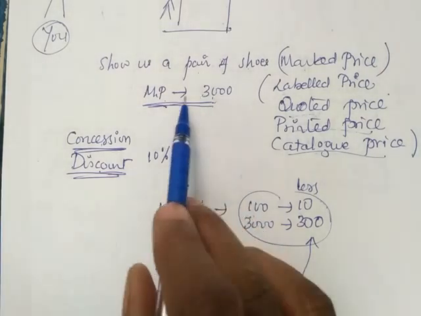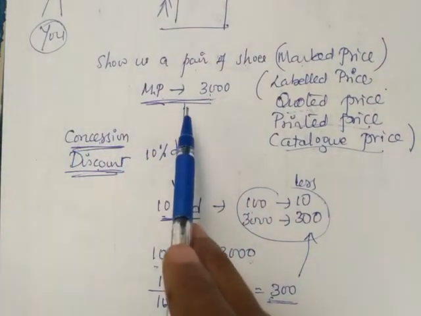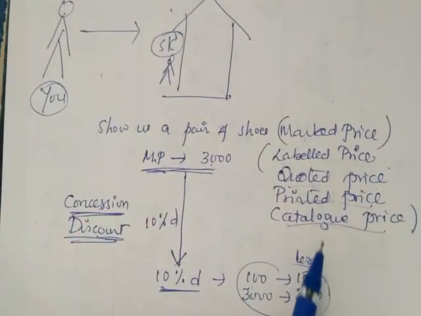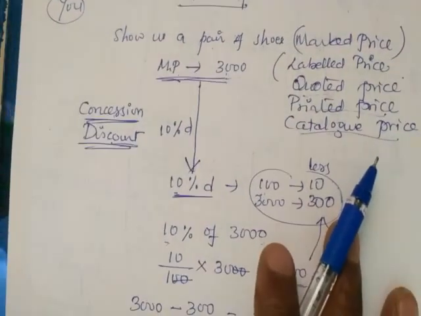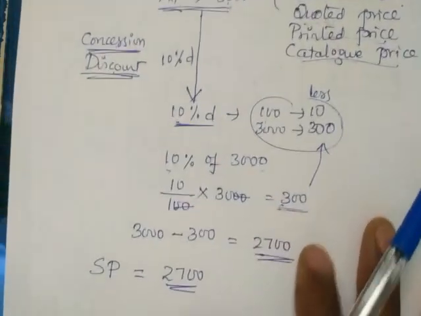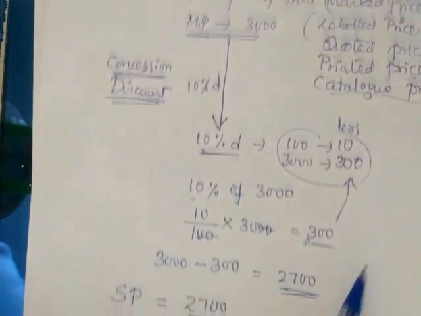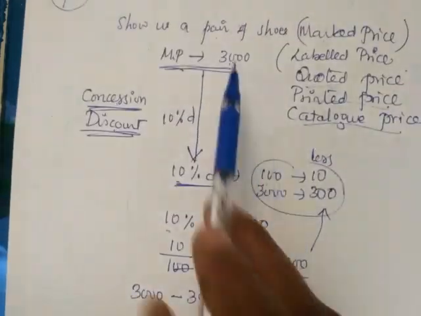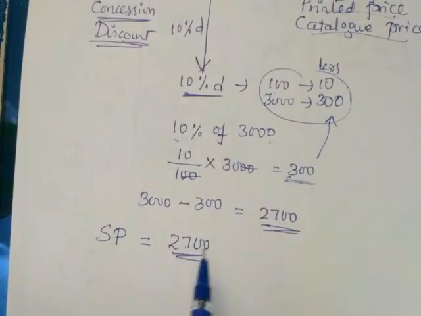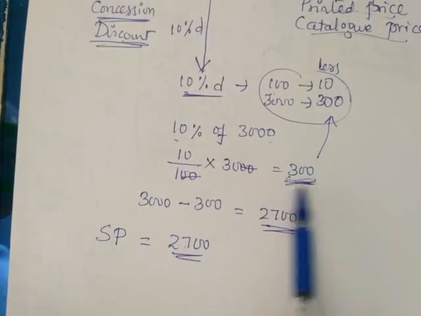Suppose the marked price is 3000 and we ask for a discount. If the shopkeeper is not giving any discount, we are also buying for 3000 only. If there is a discount, the price reduces. The marked price was 3000, now we are buying for 2700 because the shopkeeper gave 300 rupees less.